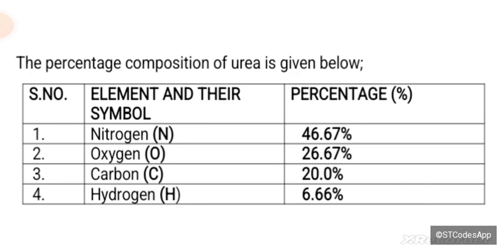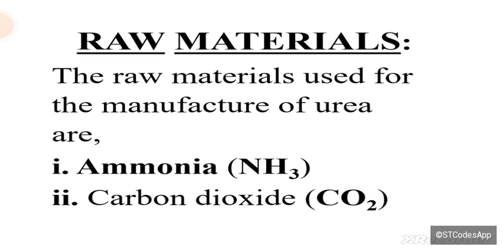You can see the percentage presence of the elements in urea. Urea contains nitrogen, oxygen, carbon, and hydrogen. The highest percentage is 46.67% of nitrogen. Then we have oxygen at 26.67%, carbon at 20%, and hydrogen in the least concentration, that is 6.66%.